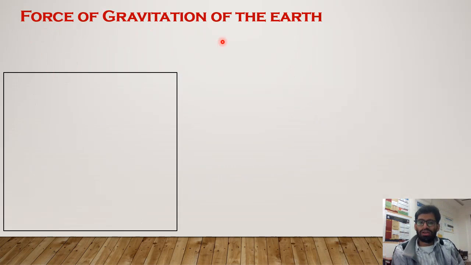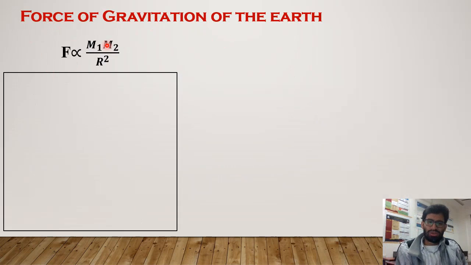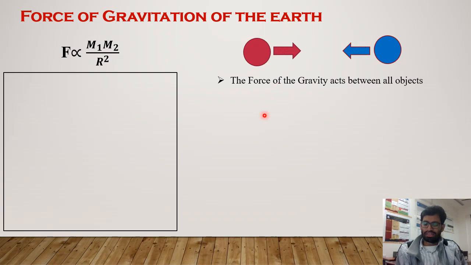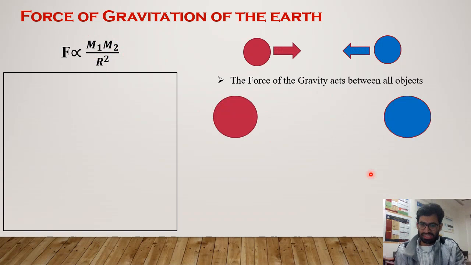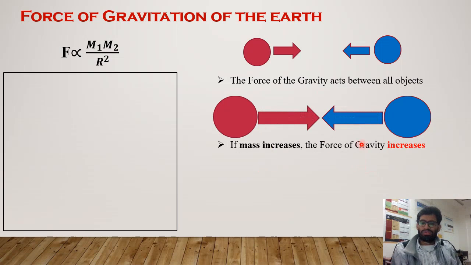Force of gravity of the Earth. Earlier we discussed that the gravitational force is directly proportional to the masses of the particles, and inversely proportional to the square of the distance between the masses. Gravity is the force that pulls objects toward each other. Now if the mass of the particle increases, what will happen? The force of gravity will definitely increase.